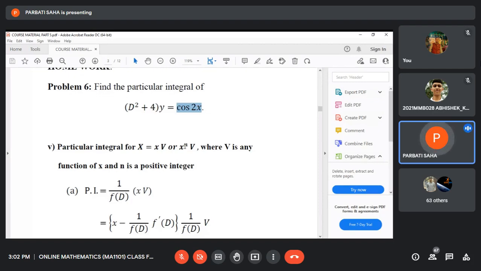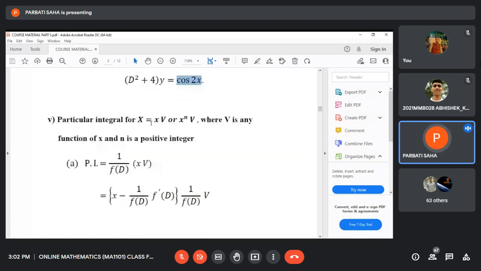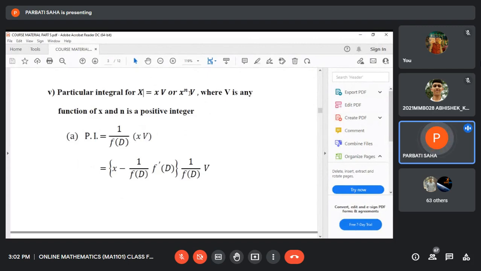Now you see another form, where capital X means the right side function. The function on the right side of the differential equation is x^n v, where v is any function of x, and n is a positive integer.